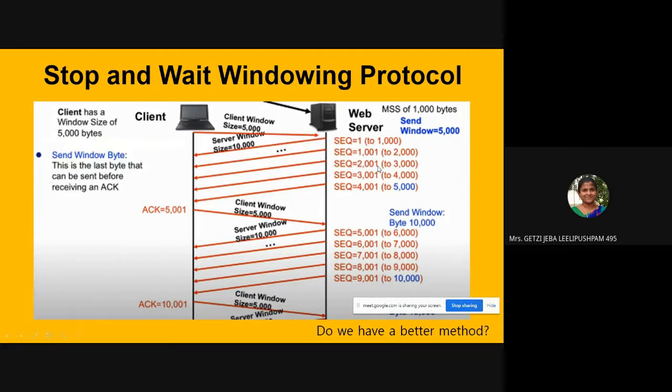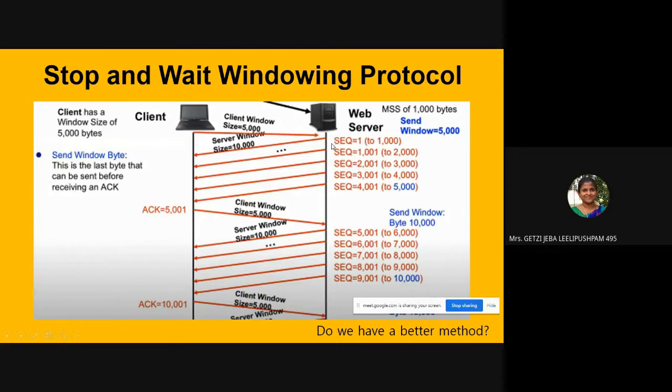Then what happened? See, the server is sending the data: 1 to 1000, 1001 to 2000, 2001 to 3000, 3001 to 4000, 4001 to 5000. So the bytes of data are sent, all five data transmissions have taken place, and after that it is waiting for the acknowledgement.